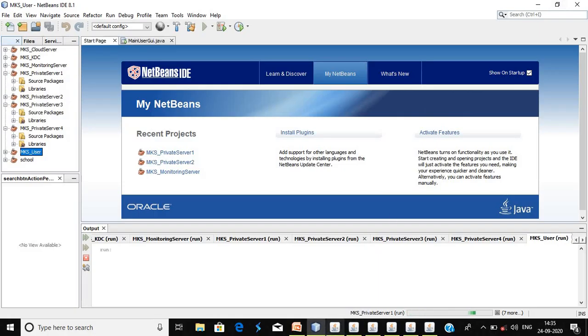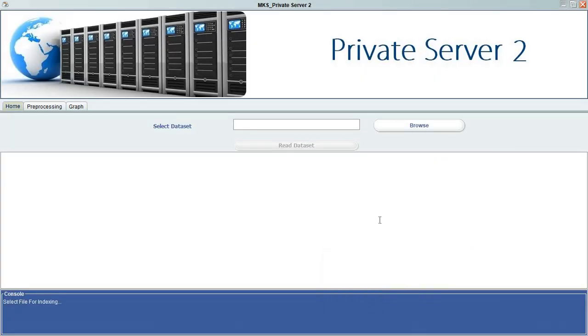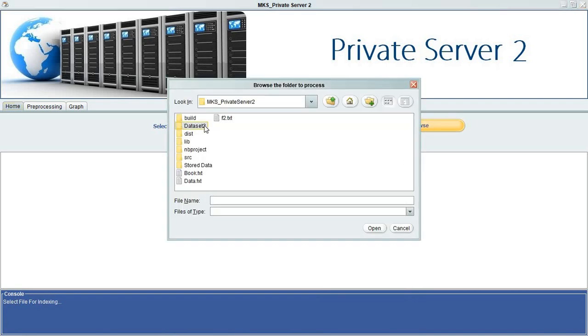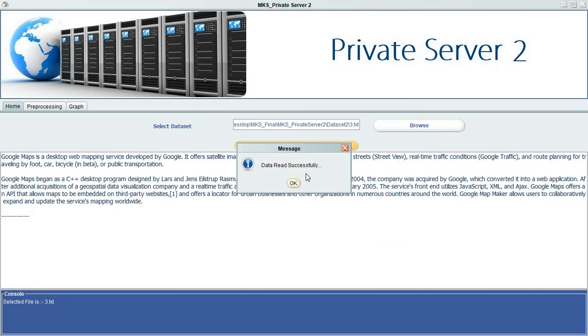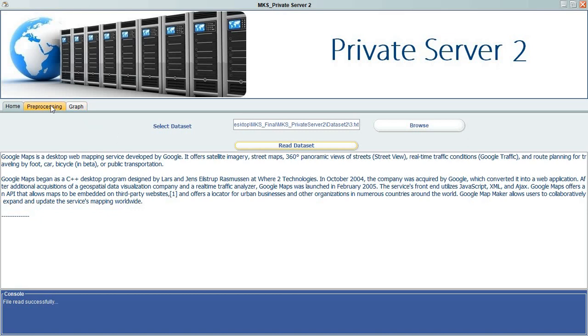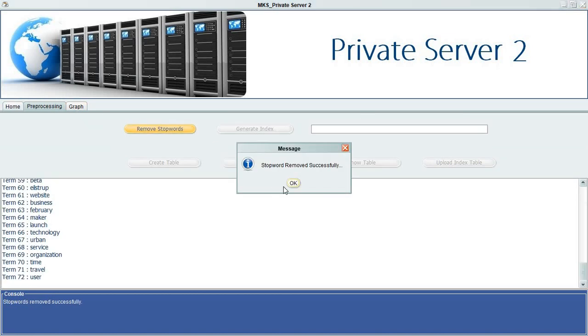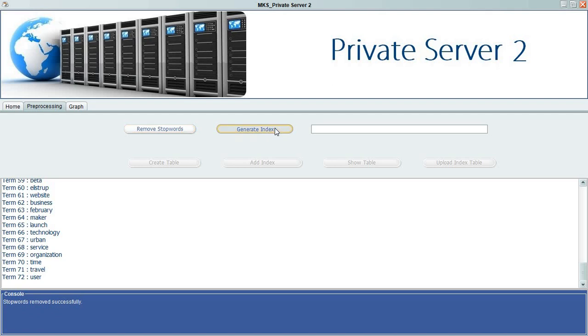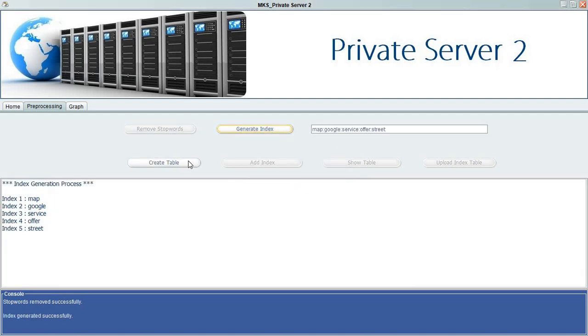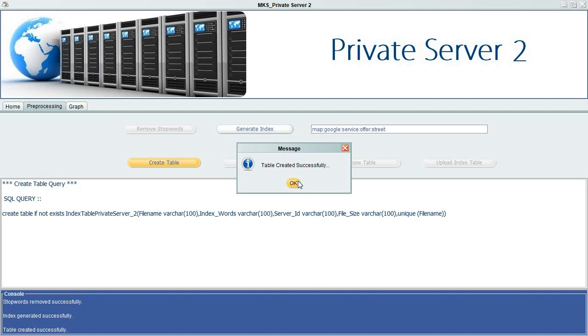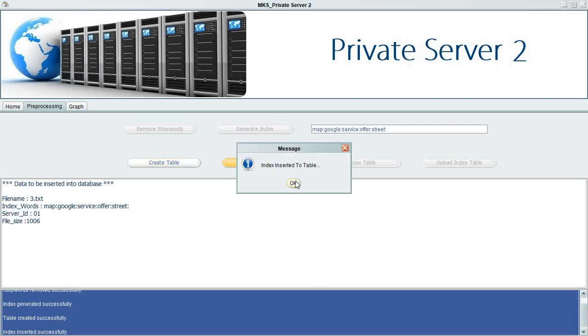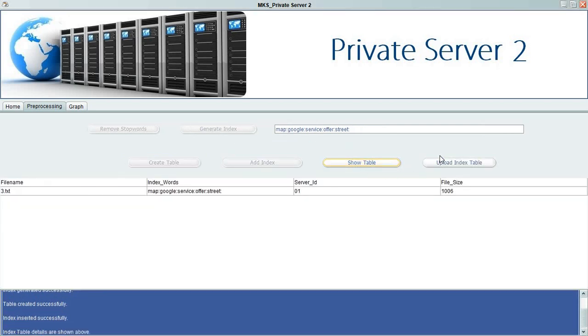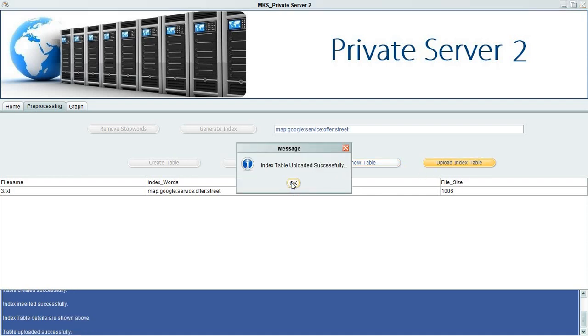A similar process is performed for the other private servers too. Data is uploaded to the public cloud.